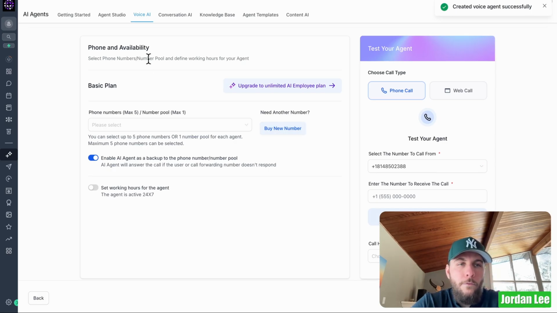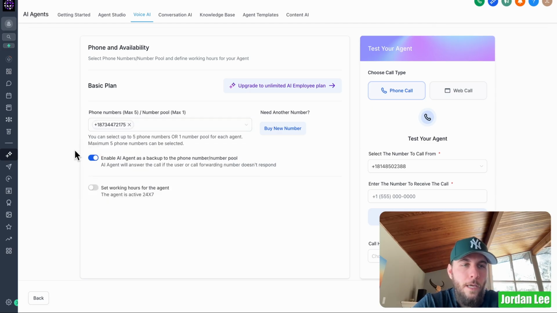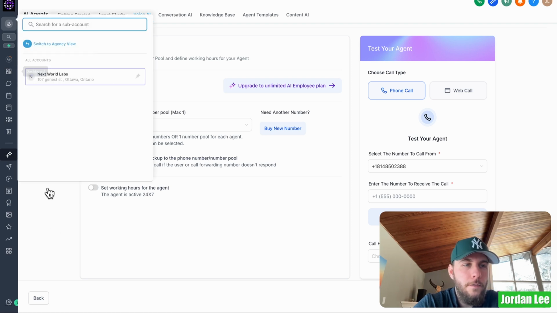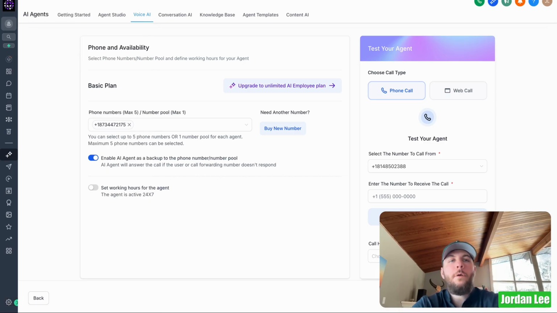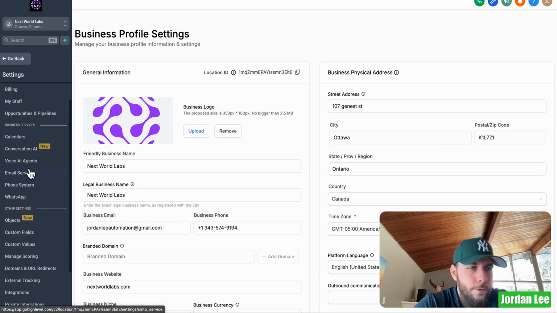Okay, phone and availability. Let's see here. You do have to buy a phone number on GoHighLevel, and I'm going to show you how to do that actually right here. So let's go ahead and, let's see here. If we go to settings, I'll open up a new tab here.